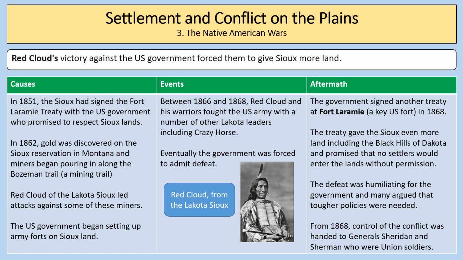Now, the government signed another treaty at Fort Laramie, a key US fort, in 1868. The treaty gave the Sioux even more land, including the Black Hills of Dakota, which was a really important sacred religious site for the Sioux people. The American government promised that no settlers would enter the lands without permission. The defeat was humiliating for the government, and many argued that tougher policies were needed. From 1868, control of the conflict was handed to General Sheridan and Sherman, who were Union soldiers.